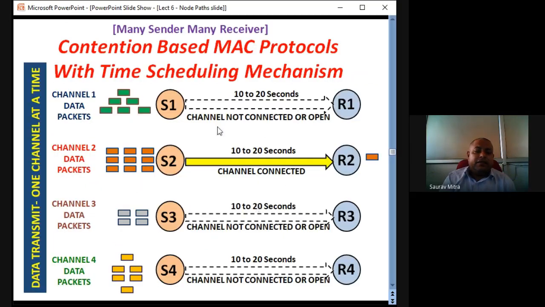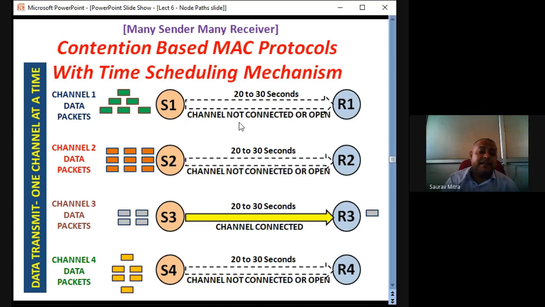Then from 10 seconds to 20 seconds, channel 1 is inactive, channel 3 is inactive, channel 4 is inactive, but channel 2 is kept connected. So from 10 to 20 seconds, all these saffron kind of packets are transmitted from S2 to R2. This is the second case, contention based MAC protocol with time scheduling, many sender, many receiver.